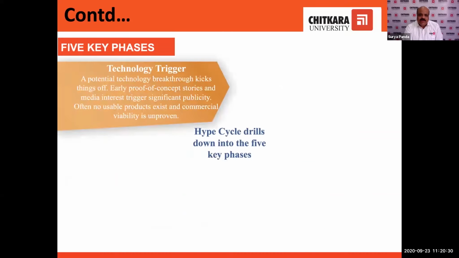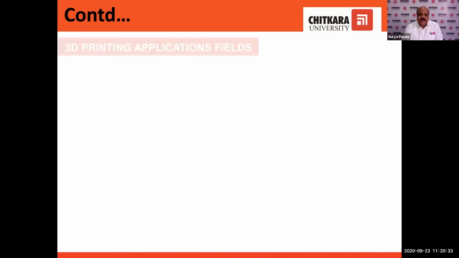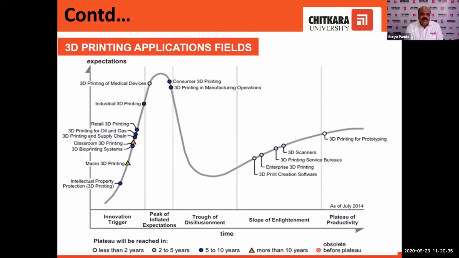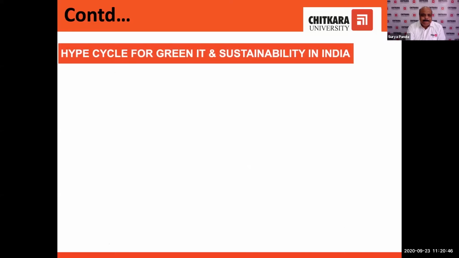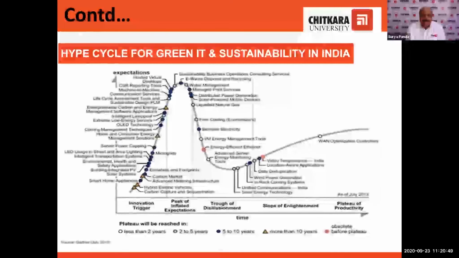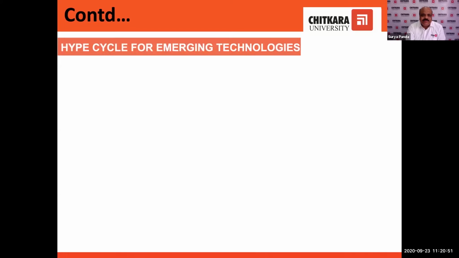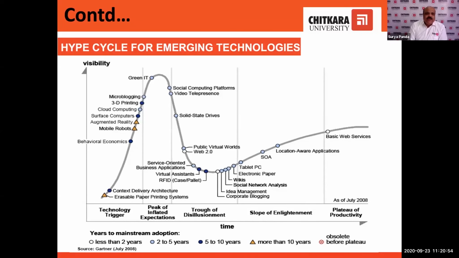Now you can see this particular Gartner Hype Cycle. This is for 3D printing, but I'll show you something else. Okay. Now the Gartner Hype Cycle of emerging technologies. Now see the triangle. This triangle is indicating